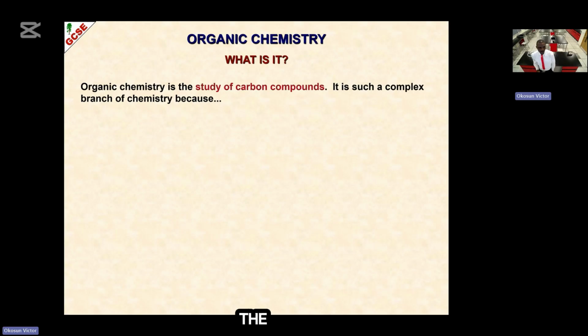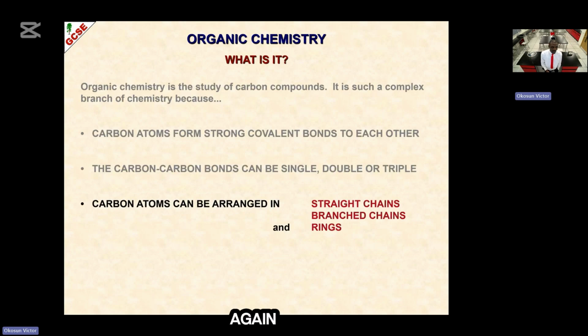Look at the meaning on the board. Organic chemistry is actually the study of carbon compounds in plants or animals, not carbon compounds that you can see anywhere. So the word organic simply means it has to be either in plants or animals. Organic chemistry simply means the study of carbon compounds. All right, so we go on again.